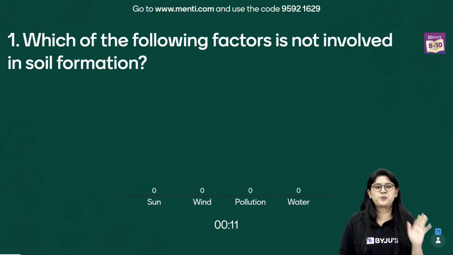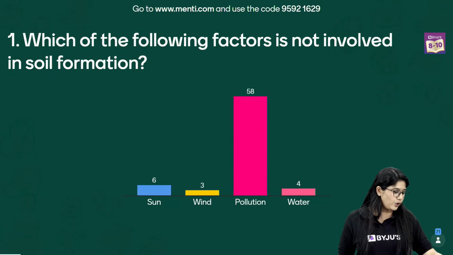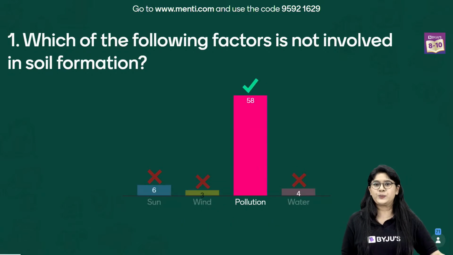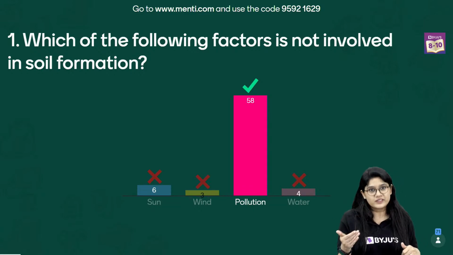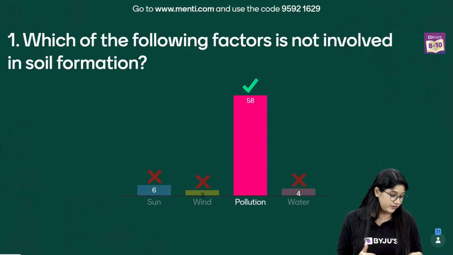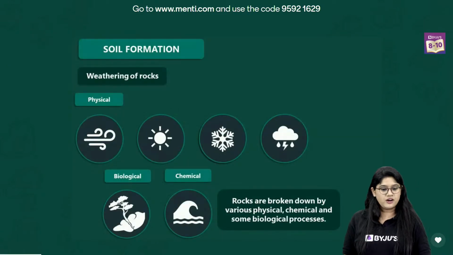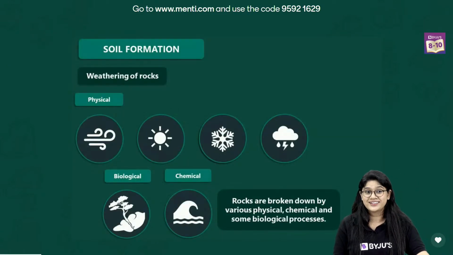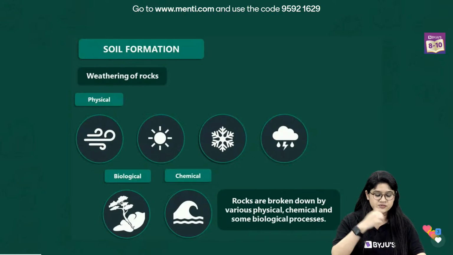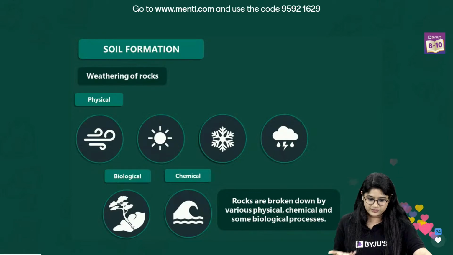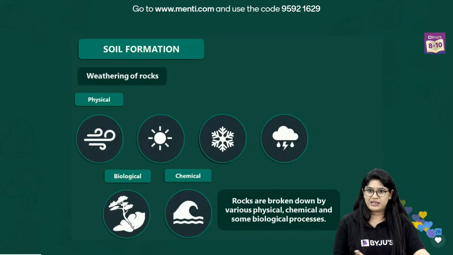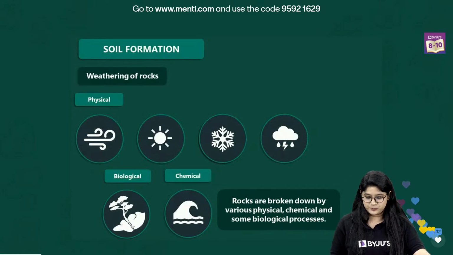Super easy question. I want all of you to answer this question really quickly. I can see the answers are in and 58 of you have voted for the correct option, that is pollution. Pollution is not involved in soil formation, whereas wind, sun and water definitely are. Over here we have the formation factors, the physical factors: sun, wind, of course ice also, water and rain. And we have the chemical factors and the biological factors also.